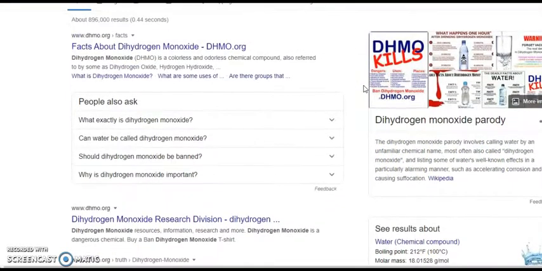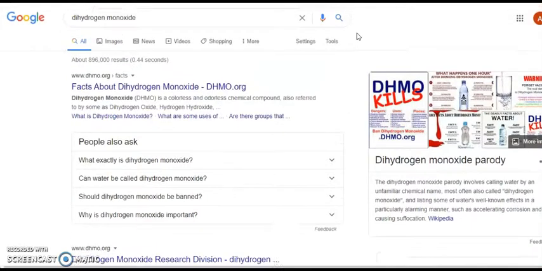Dihydrogen monoxide, people, is water. And with that, we can immediately realize that this dihydrogen monoxide site is not actually meant to be taken seriously. It's actually a satire site that is meant to entertain. So there's nothing actually controversial and dangerous about water except what we already know about it. So there you have it, a quick example of how to use the CRAAP test for evaluating a site like this thing on dihydrogen monoxide.